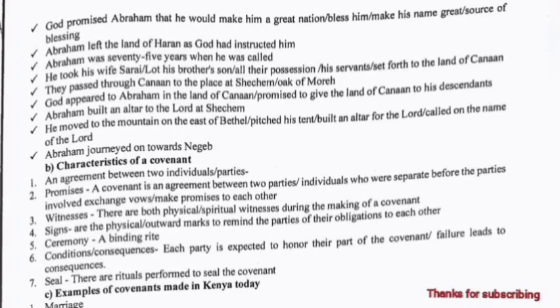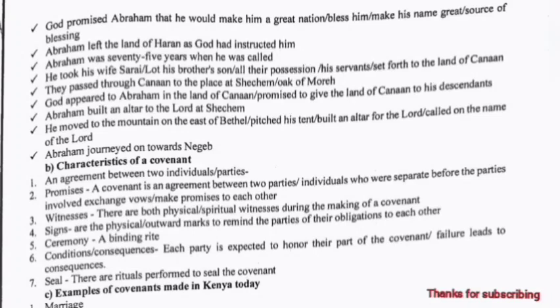They passed through Canaan to a place called Shechem. God appeared to Abraham in the land of Canaan and promised to give the land of Canaan to his descendants. Abraham built an altar for the Lord at Shechem. He moved to the mountain at the east of Bethel. He also built an altar of the Lord there, that is in Bethel, and called on the name of the Lord. Abraham journeyed on towards Negeb.